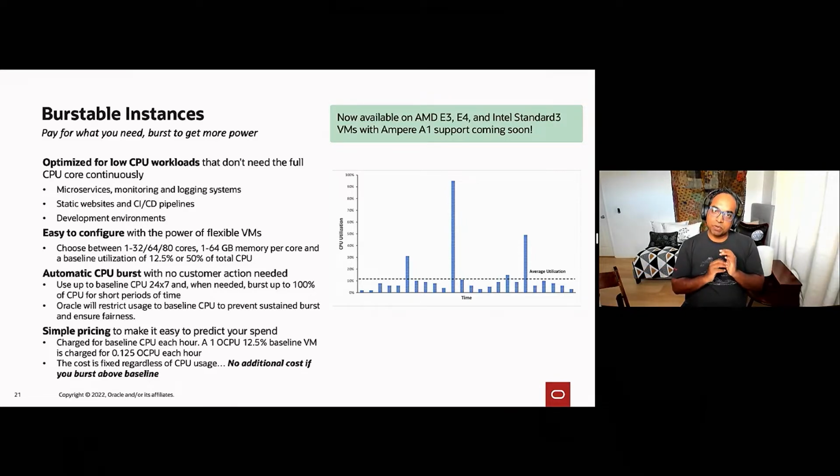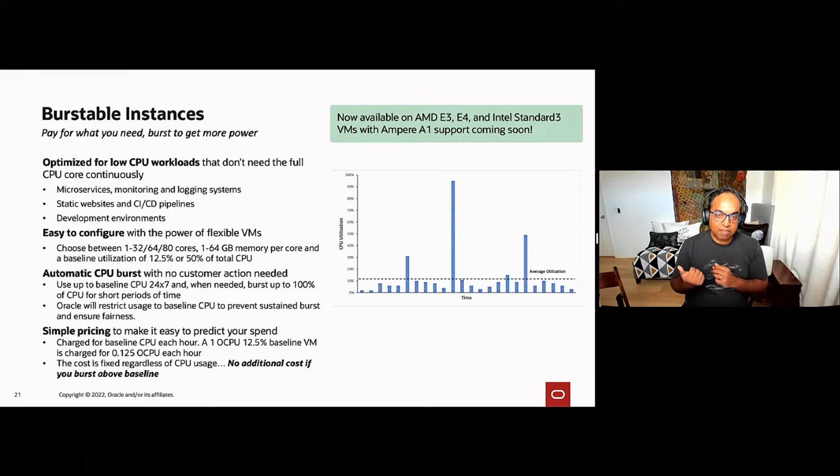And then you choose a baseline utilization of either 1/8, or 12.5%, or half, or 50%, of your total CPU. Now that baseline is guaranteed to that VM all the time. But when it needs to, the VM can automatically use all of the CPU. But if you attempt to burst for a long period of time, then we cap your usage back to the baseline to ensure fairness for other burstable VMs that are also trying to use the CPU.